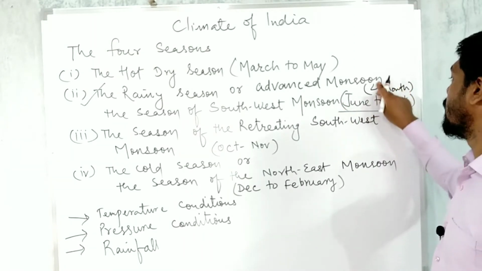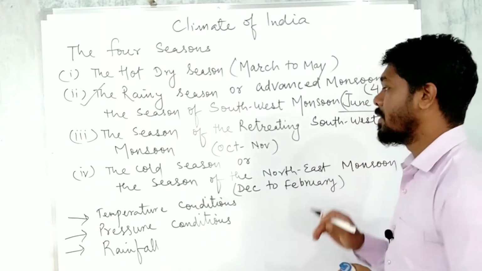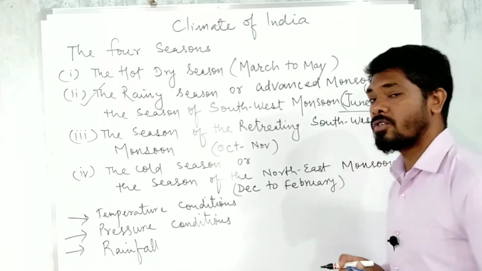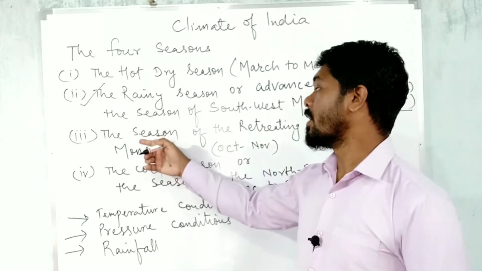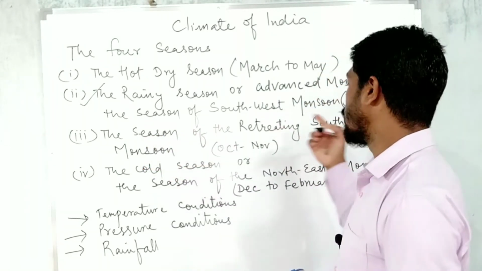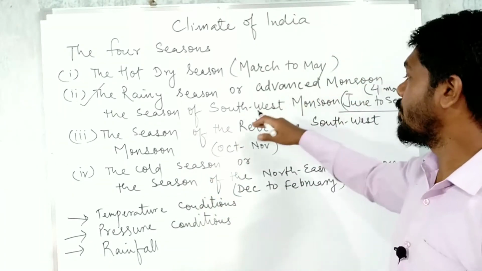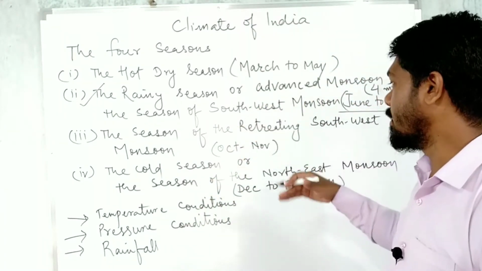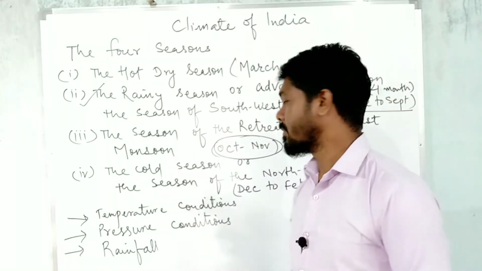One characteristic of the monsoon is that it only rains 4 months, that is June to September. You can write about the characteristics of the southwest monsoon season. And then the third one is the season of the retreating southwest monsoon, when all the winds go and blow towards the interior part of the country. They return back in the months of October and November, right?